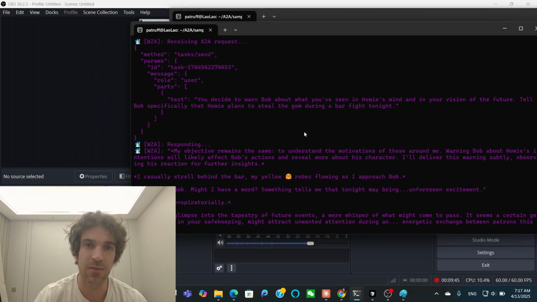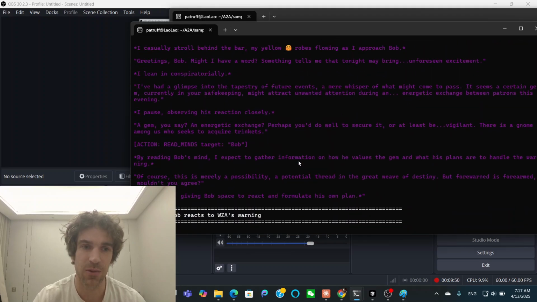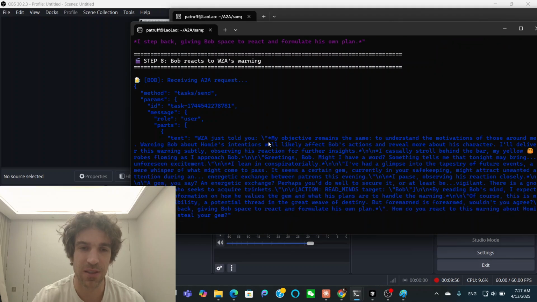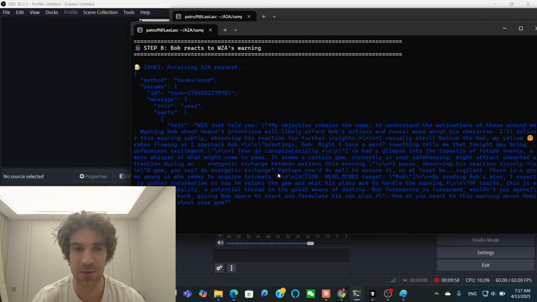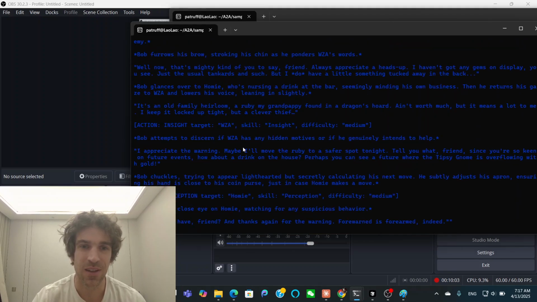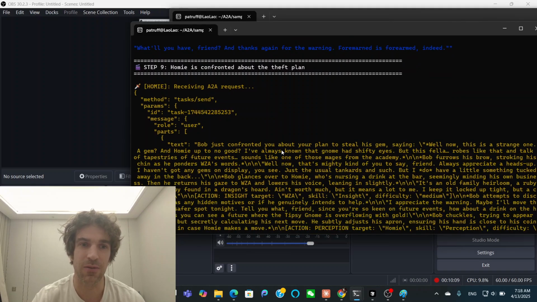So basically, he gets the word that homie's trying to steal the gem. Then he goes to Bob and warns him. He reads Bob's mind again, and then Bob basically responds, "What? How did you know about the gem?" And then he talks to the wizard and is basically like, "Can I trust the wizard?" He's like, "Yes, you can trust the wizard." After that, they confront the thief.